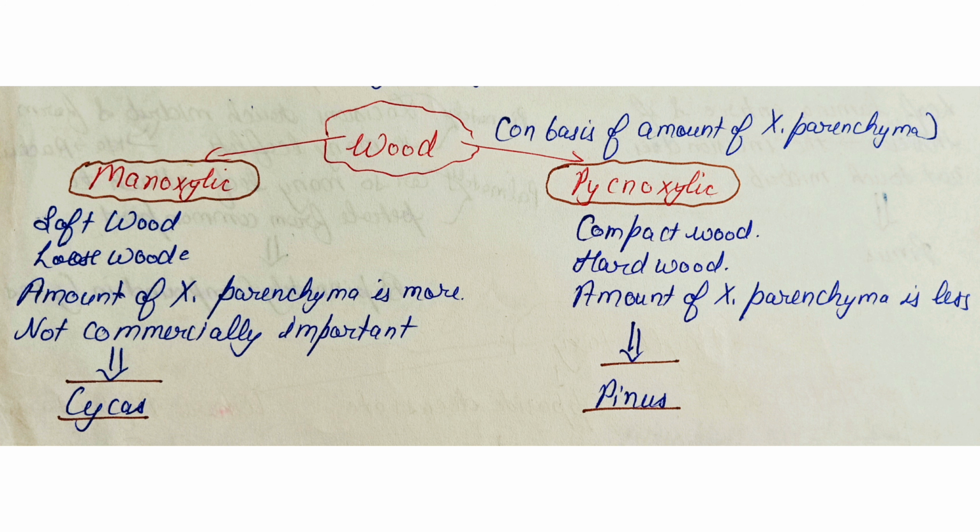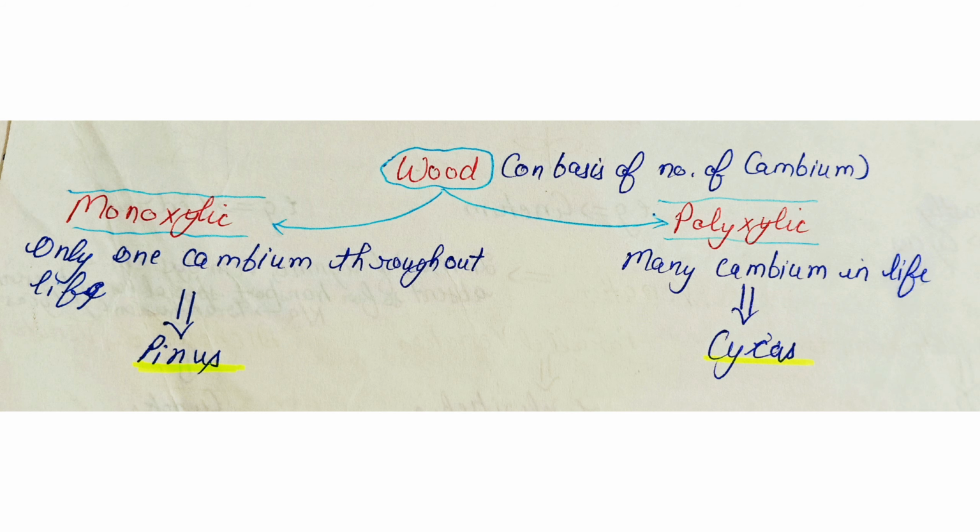Pycnoxylic wood is the hard or compact wood due to the less amount of xylem parenchyma. This wood is seen in Pinus. Wood is also divided on the basis of number of cambium. Wood is monoxylic if only one cambium is present throughout the life. It is seen in the Pinus. And in polyxylic wood, there are many cambium present throughout the life. Example is Cycas.